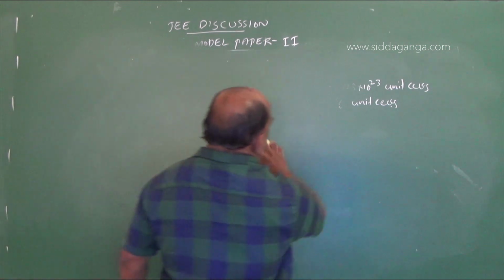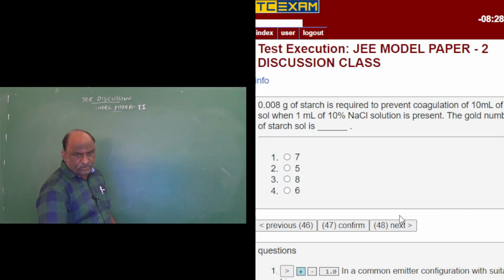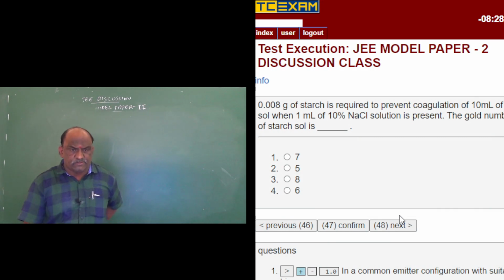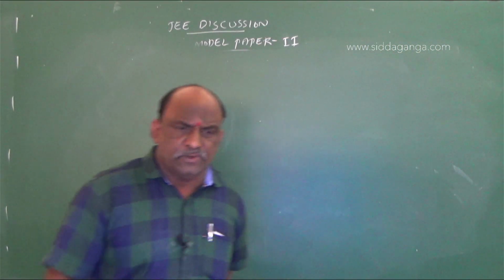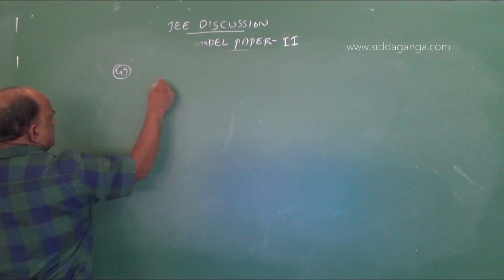Question 47, a very simple question from surface chemistry. 0.008 grams of starch is required to prevent coagulation of 10 ml of gold sol when 1 ml of 10% NaCl solution is present. The gold number of starch solution is? It's very simple, my dear students. Such questions are easy, and you can find the right answer within 10 seconds.